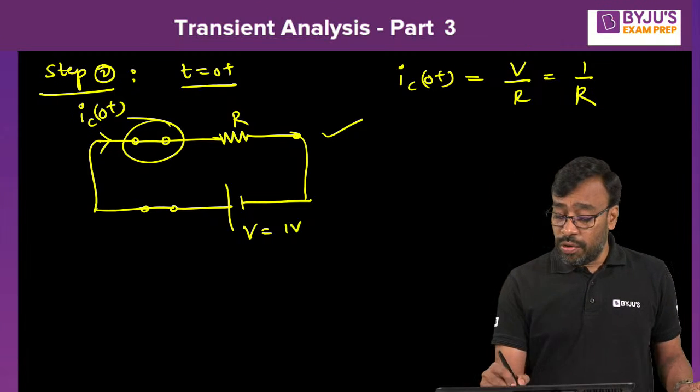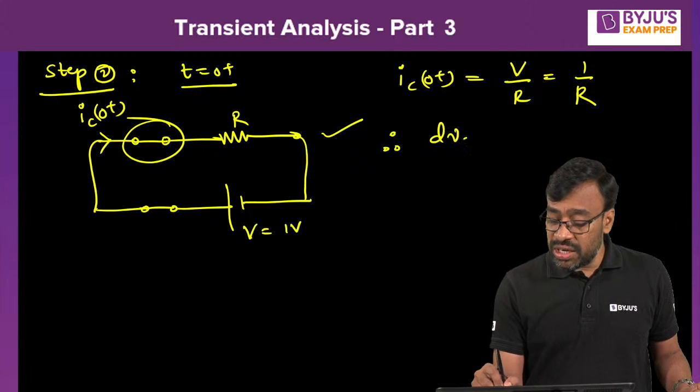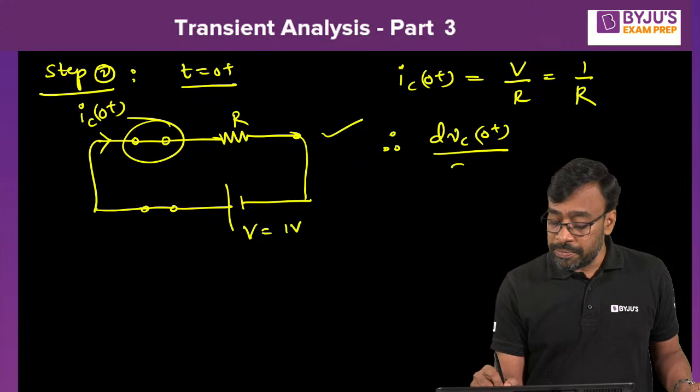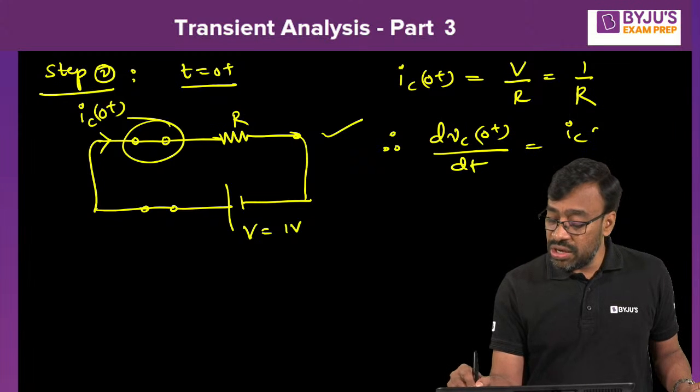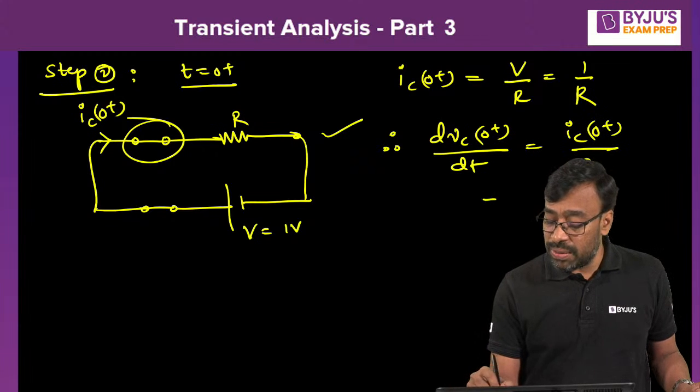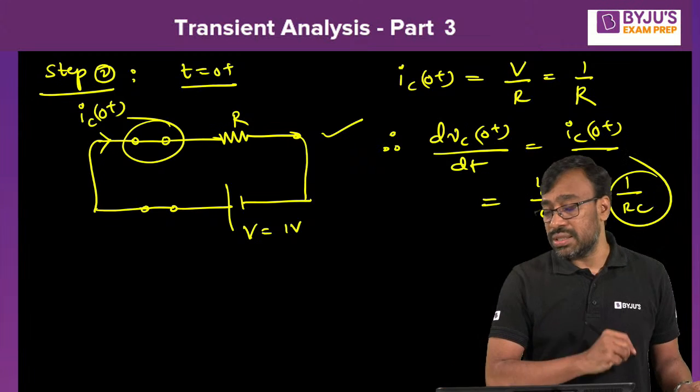Okay. Then, what do you get? Tell me. dVc of 0 plus by dt is equal to IC of 0 plus by C. The simple formula is available. 1 by R by C, nothing but 1 by RC. This is your answer.